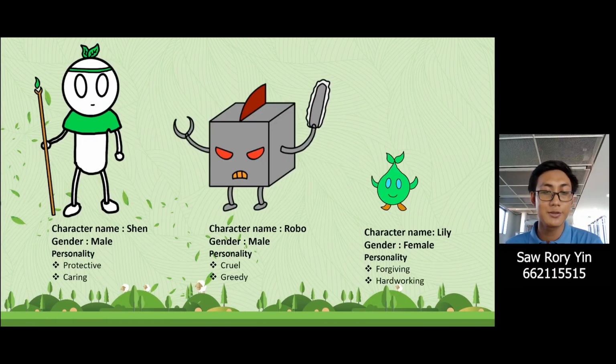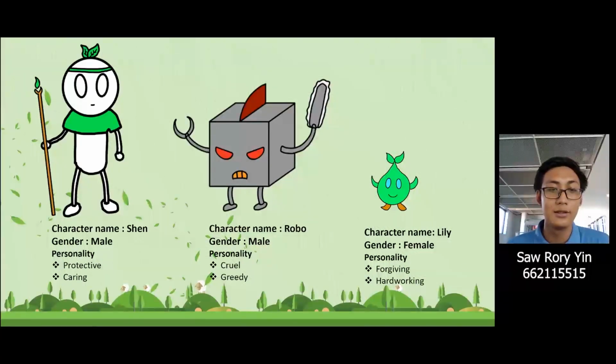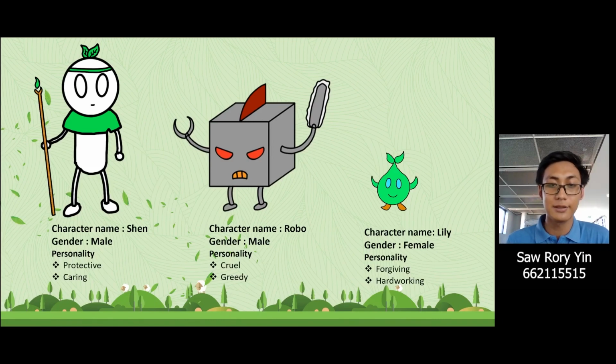The three characters of our animation are as follows. The first one is Shan, and his personalities are protective and caring. The second one is Robo, and his personalities are cruel and greedy. The third one is Lily, and her personalities are forgiving and hardworking.